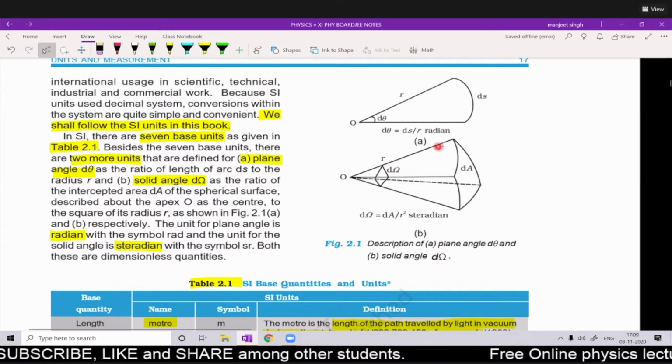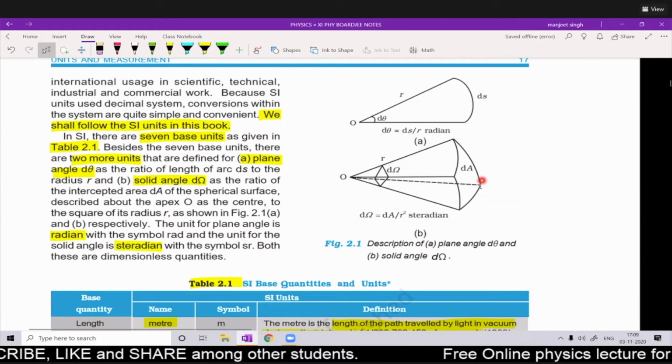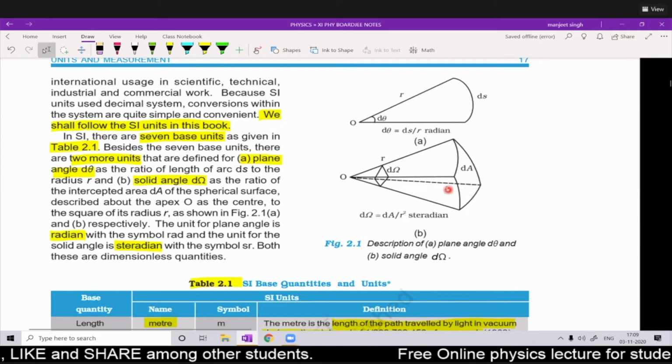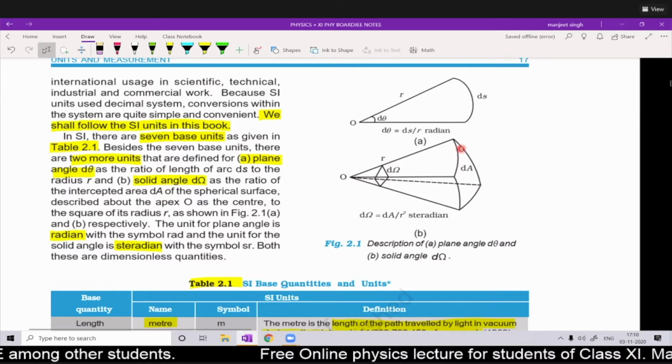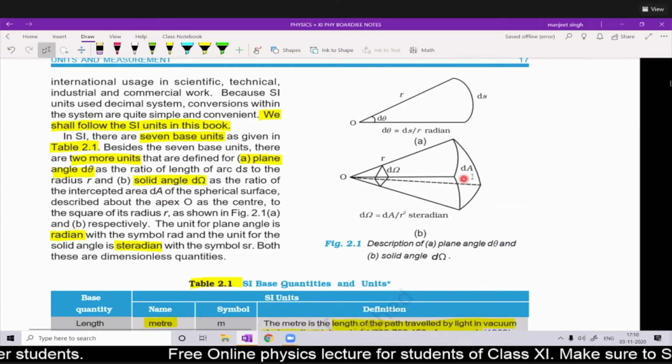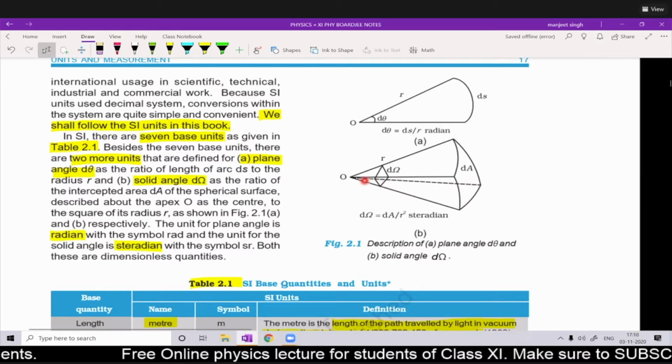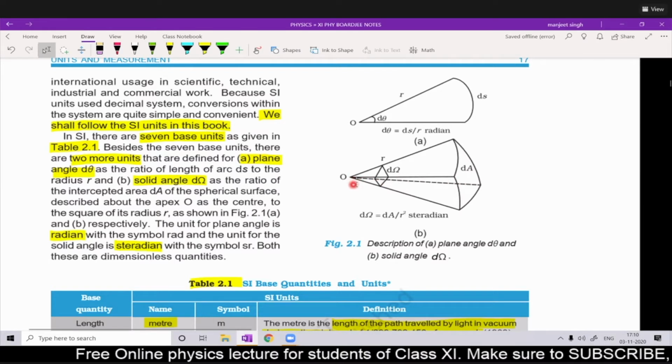Similarly, solid angle is also defined. This is just like an ice cream cone, which you have seen. There is a solid angle made at the vertex. The upper circular area is enclosing a solid angle at the vertex of the cone.